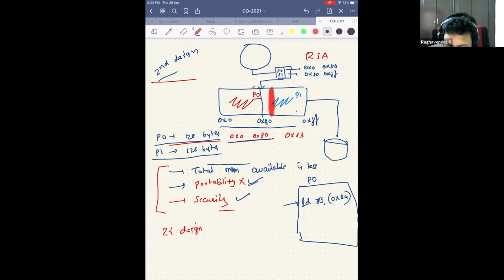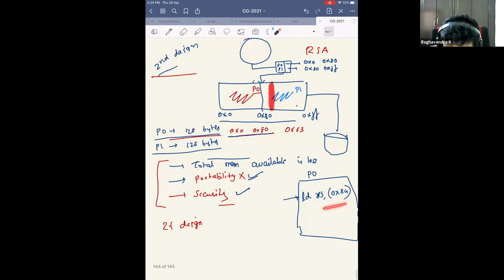But how can I overcome that? I just have to have a table here. Whatever address is generated, I check whether that address belongs to that process or not. If it belongs, then I allow it to access the memory. Let's say process 0 now generated 0x84. It went to the table. It saw that it has 0x0 to 0x8, which means that it has generated an address which it should not be generating, and it just doesn't allow it to go to the main memory. So by just having one redirection, I'm able to solve this problem of security.